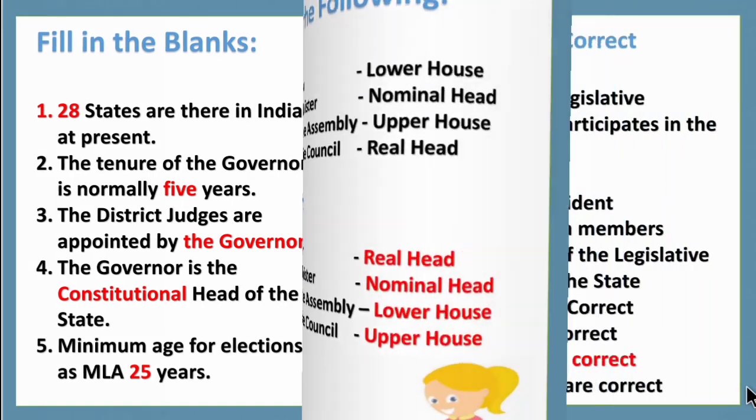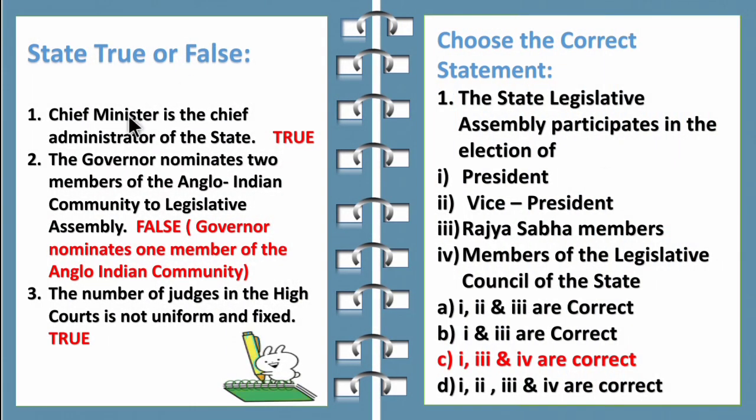Now let's move on to true or false. The chief minister is the chief administrator of the state. So it is true. The chief minister only is known as the chief administrator of the state. Second question, the governor nominates 2 members of the Anglo-Indian community to the legislative assembly. So it is false, because the governor nominates only 1 member from the Anglo-Indian community. Third question, the number of judges in the High Court is not uniform and fixed. It is true. The number of judges in the High Court is not fixed.